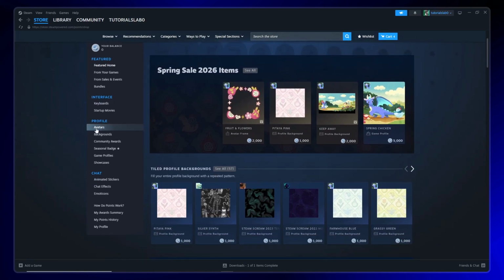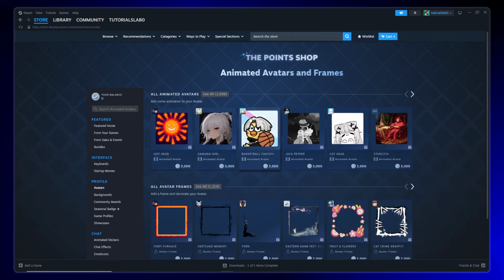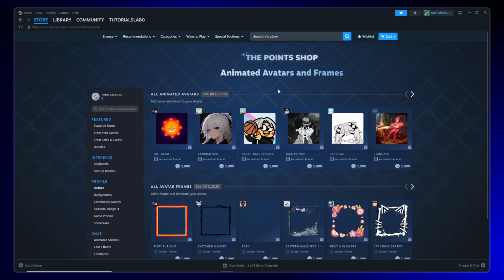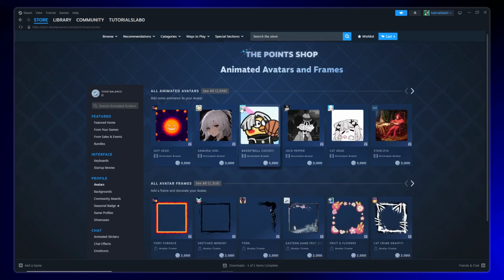In that same left panel, you'll now see different categories available in the points shop. Click on Avatars. This section contains all the avatar options you can purchase or claim using your Steam points, including both static and animated options. You'll now see a collection of avatars displayed on your screen.